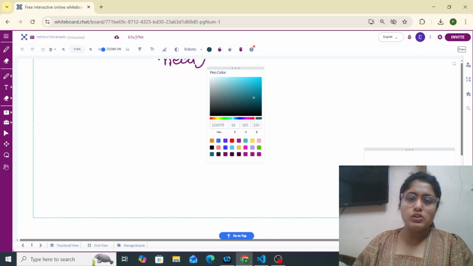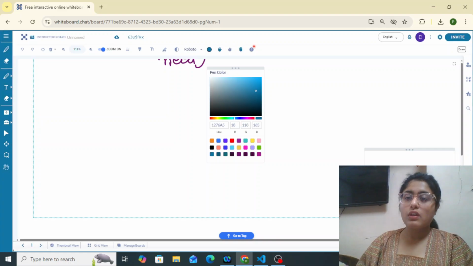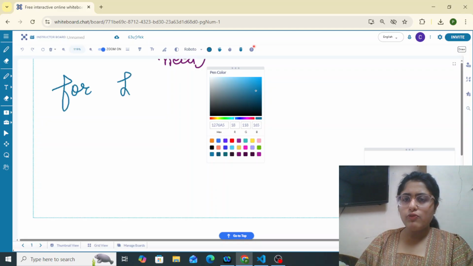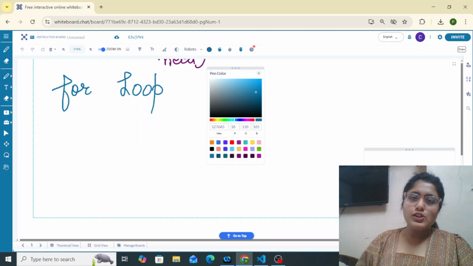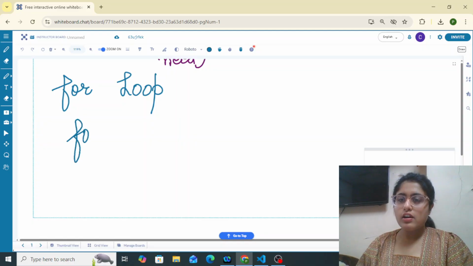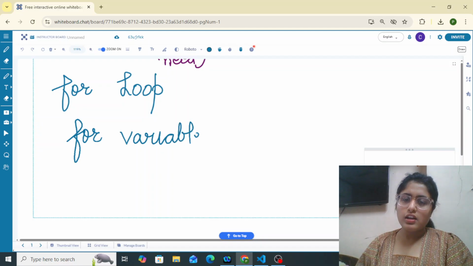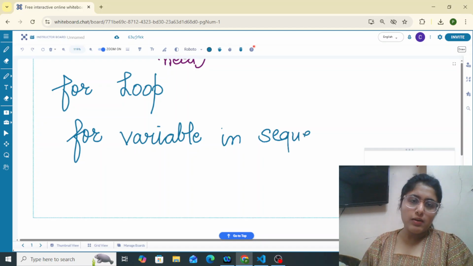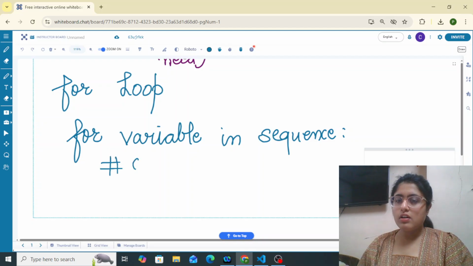It is: for variable in sequence, and then we write our code block.